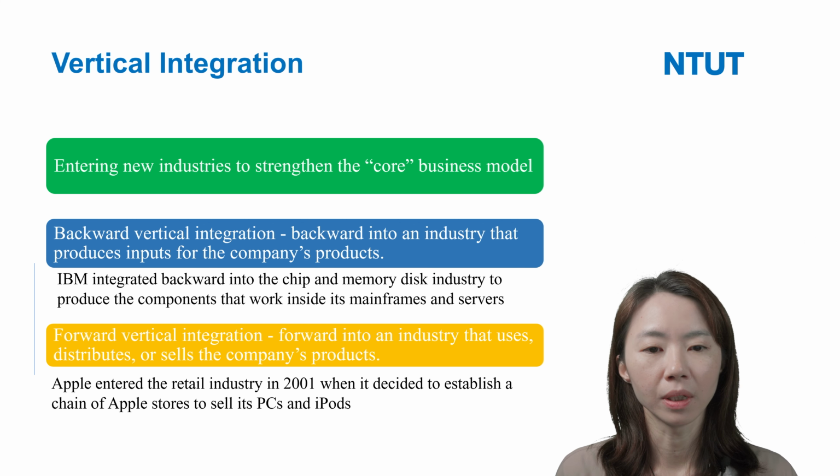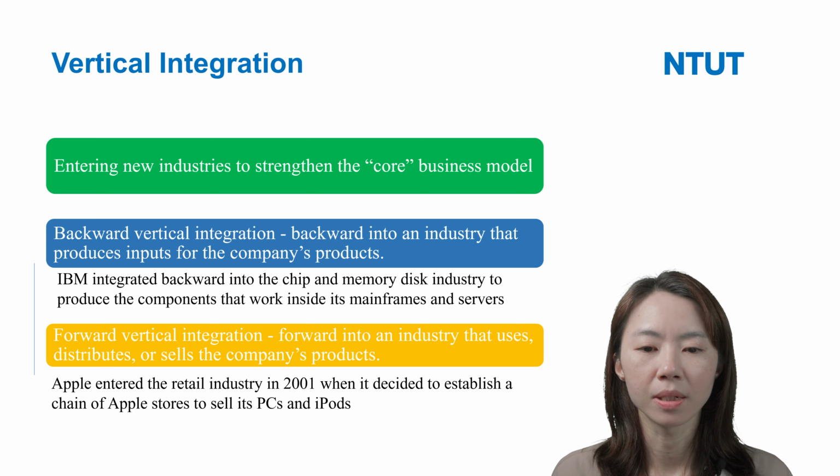Backward vertical integration means moving backward into an industry that produces the inputs for the company's products. And forward vertical integration means moving forward into an industry that uses, distributes, or sells the company's products.